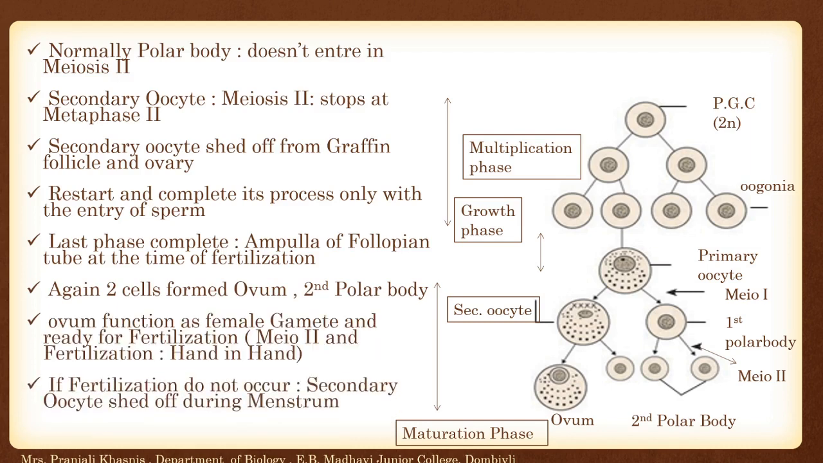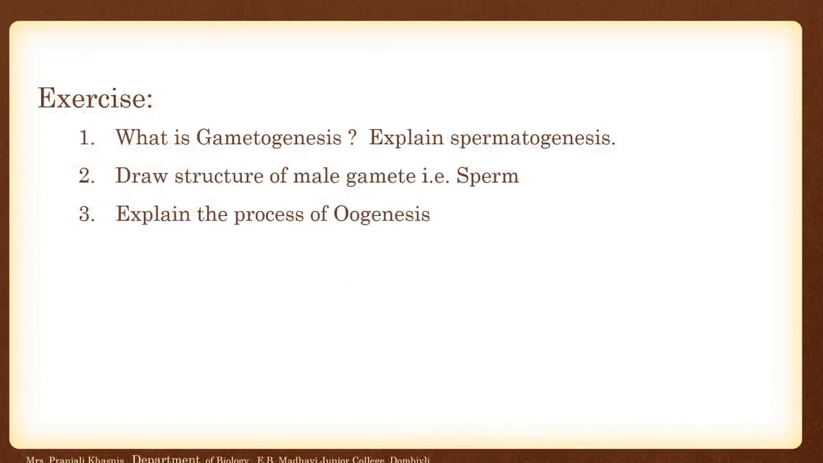Normally, the polar body doesn't enter meiosis 2, and the secondary oocyte enters meiosis 2 and stops at metaphase 2. So the secondary oocyte is shed off from the Graafian follicle and ovary and restarts and completes its process only with the entry of sperm. So the last phase is completed in the ampulla of the fallopian tube at the time of fertilization. Again, two cells are formed, ovum and polar body. The ovum functions as a female gamete and is ready for fertilization after meiosis 2, and meiosis 2 and fertilization go hand in hand, and if fertilization does not occur, the secondary oocyte is shed off during menstruation. This was the topic that we have discussed in our lecture.